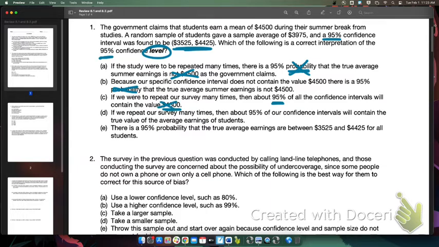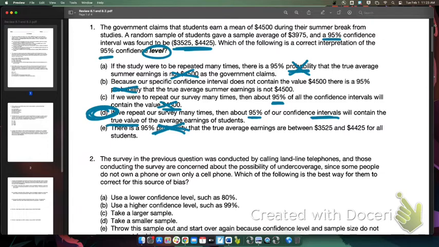"If we repeat our survey many times, then about 95% of our confidence intervals will contain the true value of the average earnings of students." That one sounds really great. "There is a 95% probability that the true average is between this and this." That's out. Again, it's not the 95% probability, it's that 95% of the intervals would capture the truth.